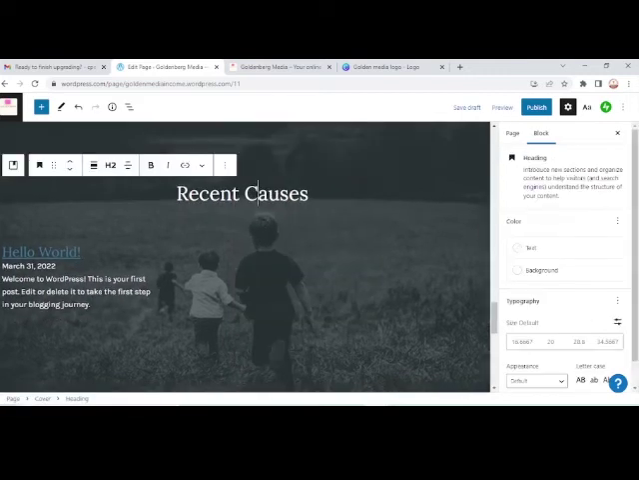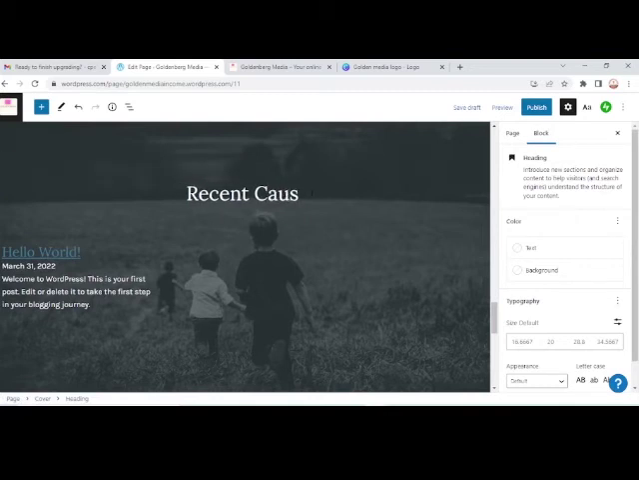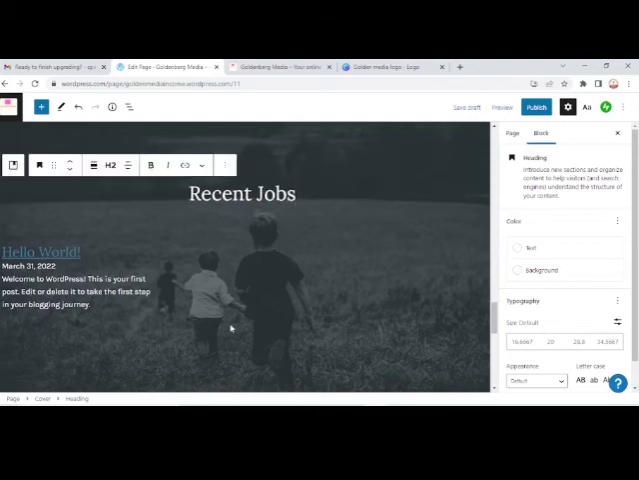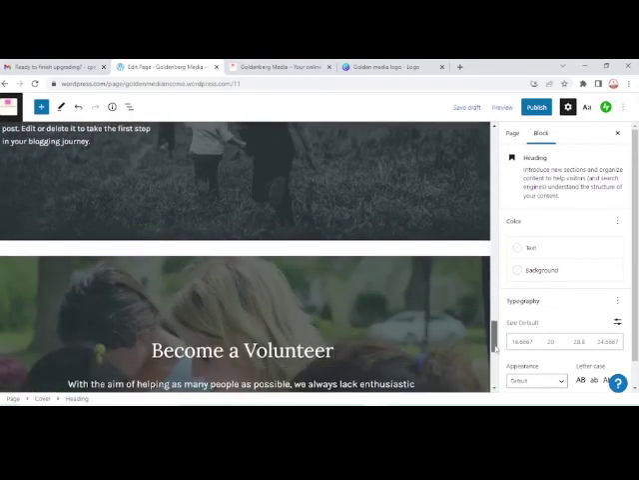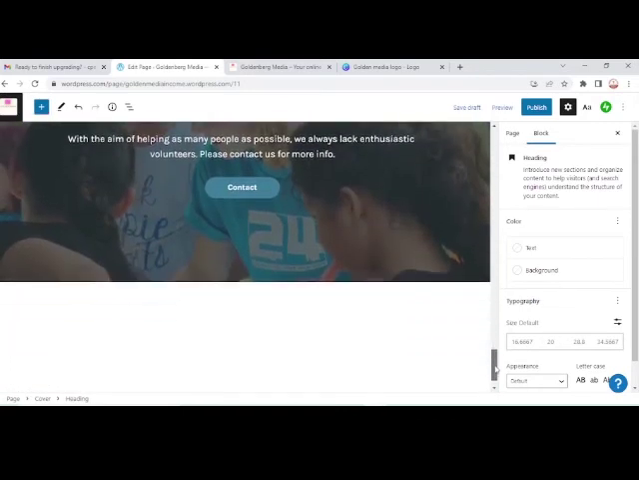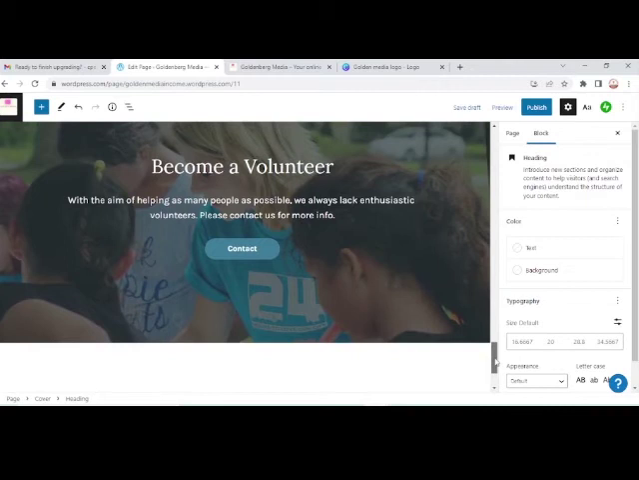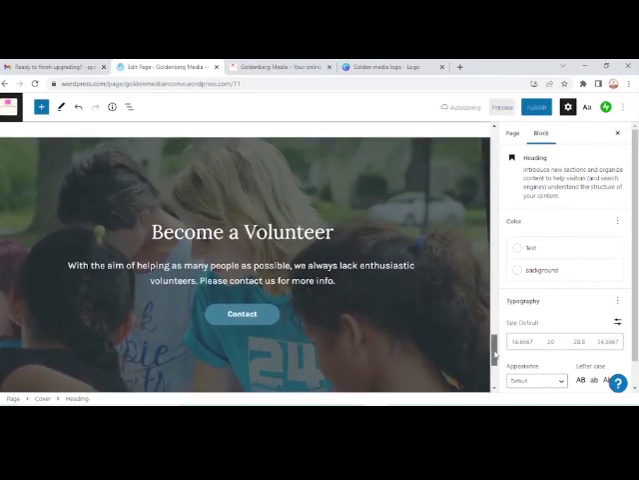Then we can now have recent jobs. Okay, you can have your recent jobs here, you can have your career, or you can have your blog posts. If you need blog posts, you can have blog posts here. So become a volunteer. Yep, you can become a volunteer.